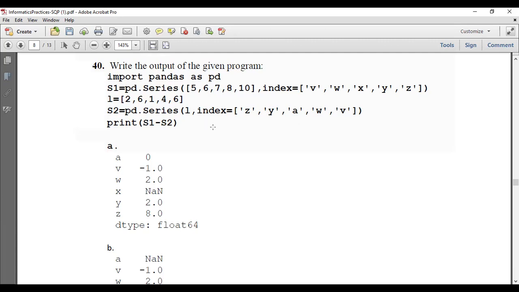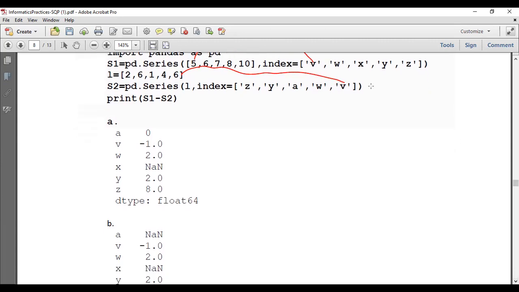So what will it do? A NaN value will be returned. We know that we got the first value itself as NaN. So the remaining data will be in floating point values, because the default data type of NaN is float64. So the remaining elements in that series will be floating point values only. So A will be NaN. Then the second value, V. The data corresponding to V is 5 here, and here the data corresponding to V is 6. So 5 minus 6 is minus 1.0.